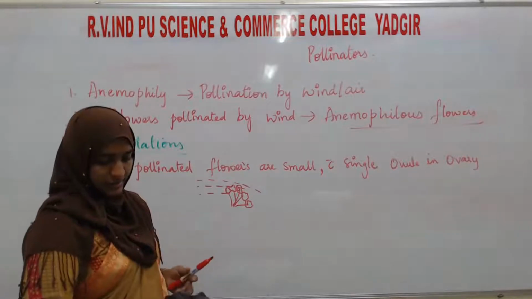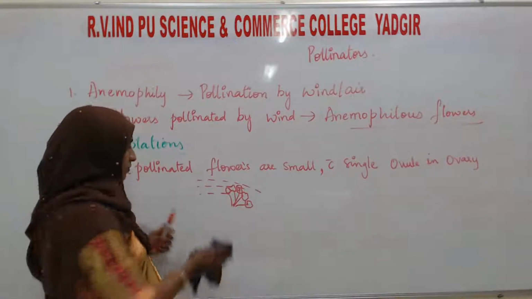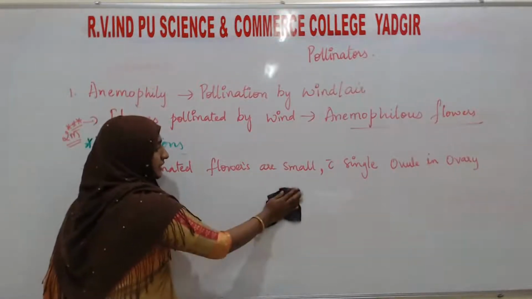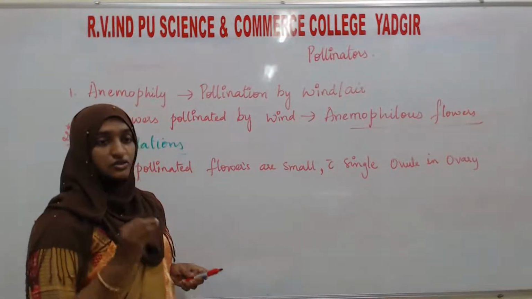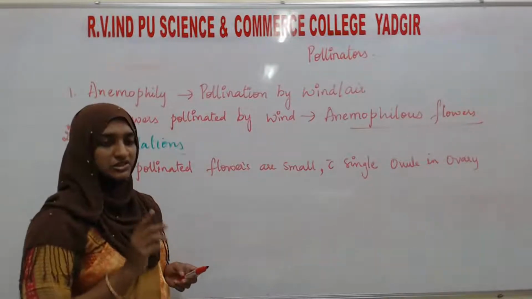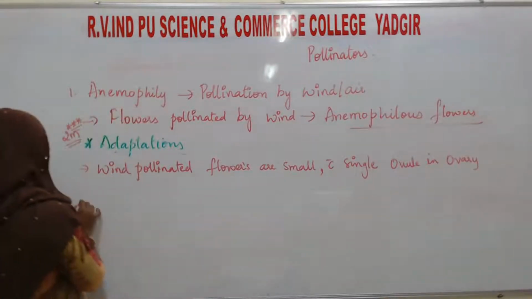And next, what are the examples of wind pollination? In which type of crops or plants is this type of wind pollination common?